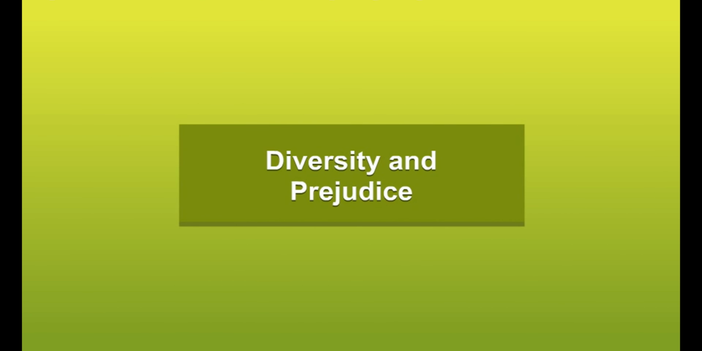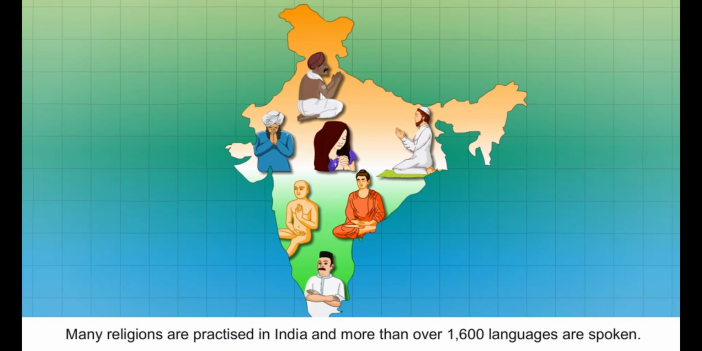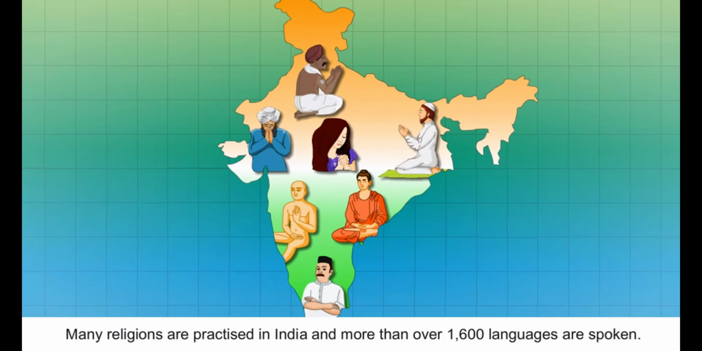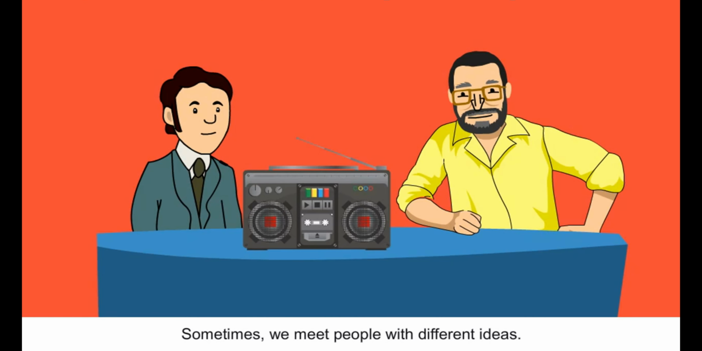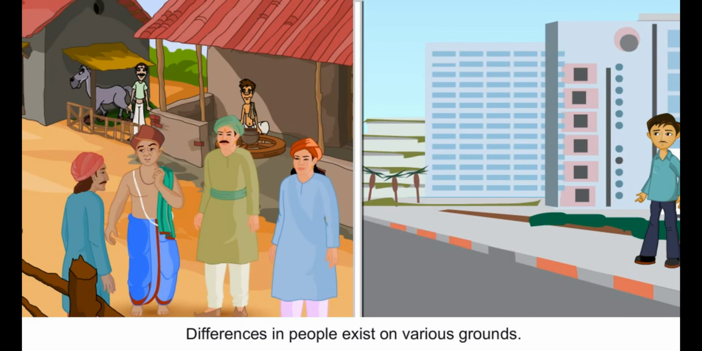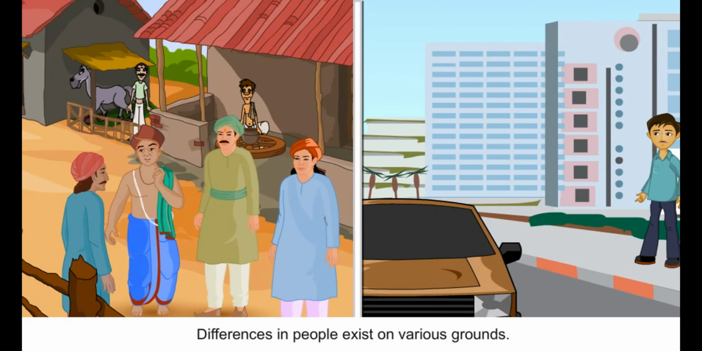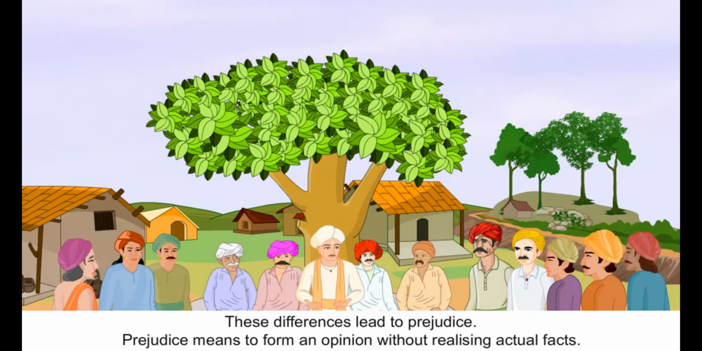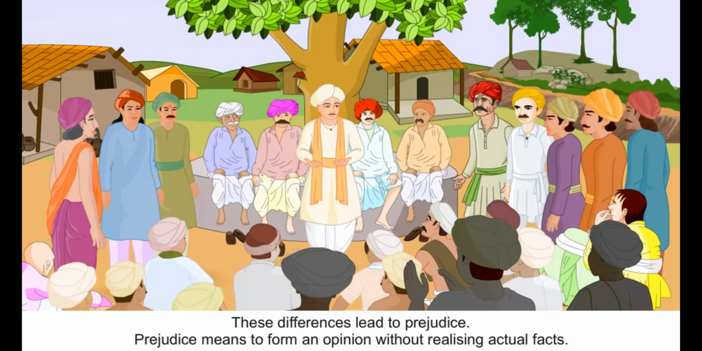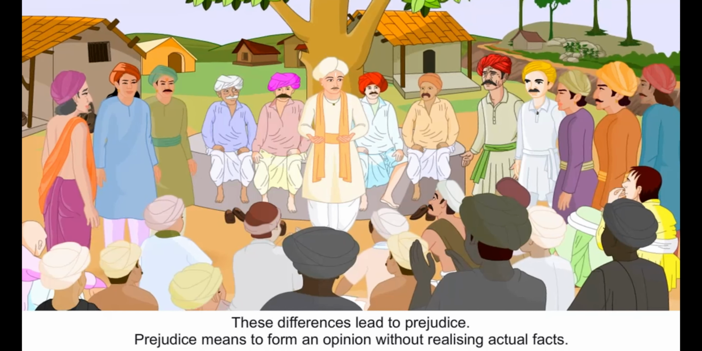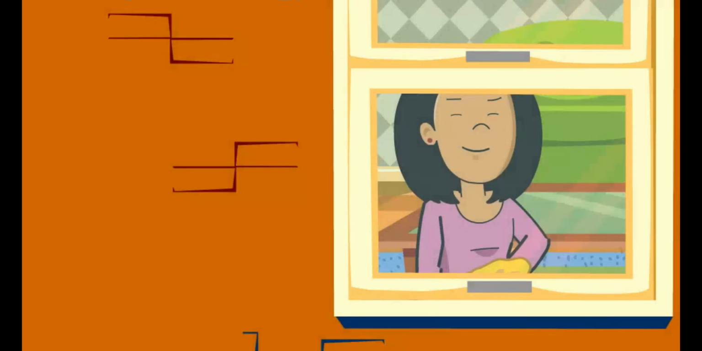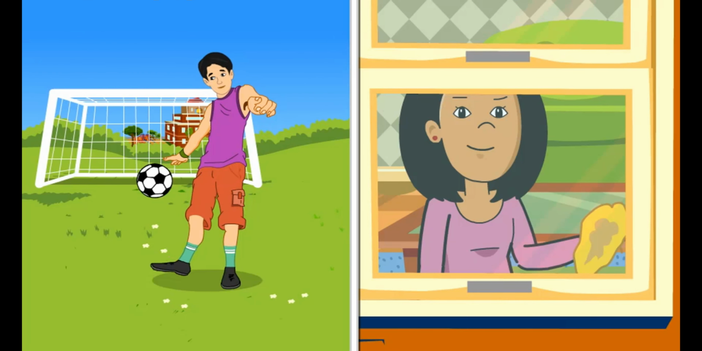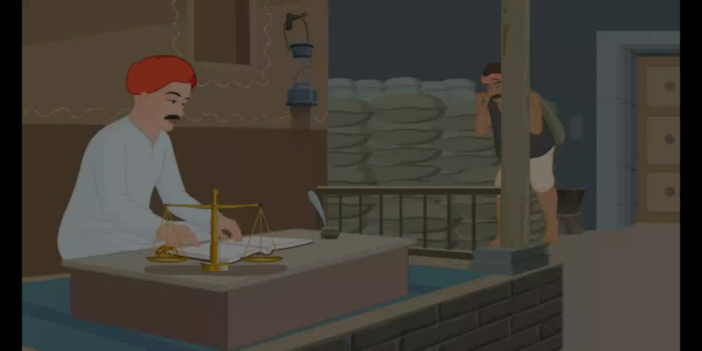Diversity and prejudice. Many religions are practiced in India and over 1600 languages are spoken. Sometimes we meet people with different ideas. Differences in people exist on various grounds. These differences lead to prejudice. Prejudice means to form an opinion without realizing actual facts. For example, people think boys are good in sports.